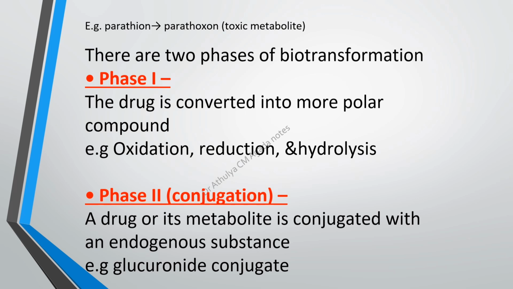And phase 2 is the conjugation process. In this, the drug or its metabolite is conjugated with an endogenous substance. Endogenous substance means that substance which is present in the body. For example, glucuronide conjugate.